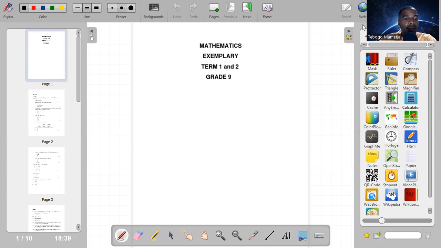Just to mention a few things before we start officially, we are going to be treating a question paper. We are going to be treating questions. These questions, we compiled them using previous question papers from different provinces. We try to cover as many questions as possible.